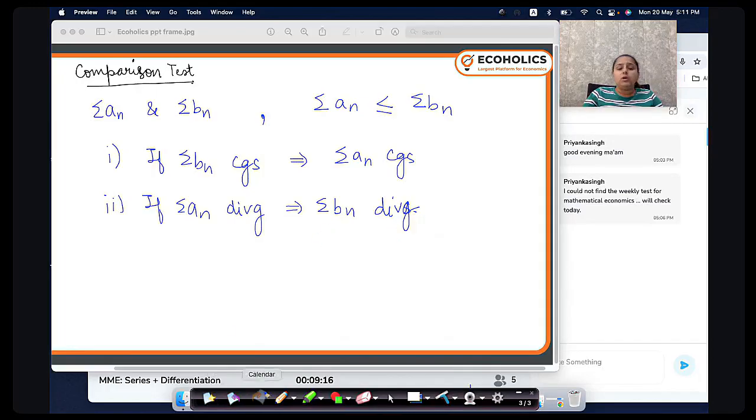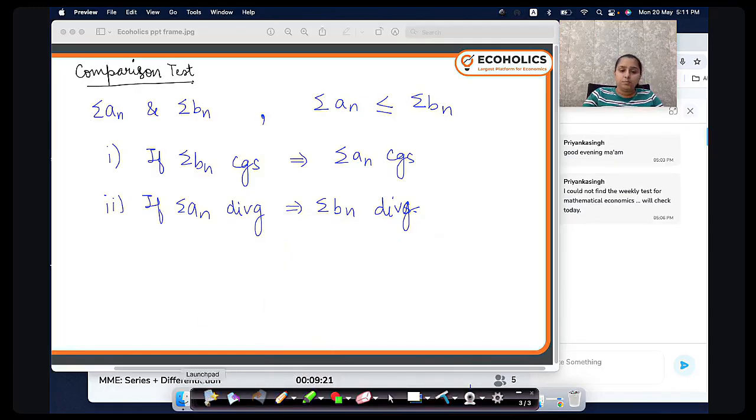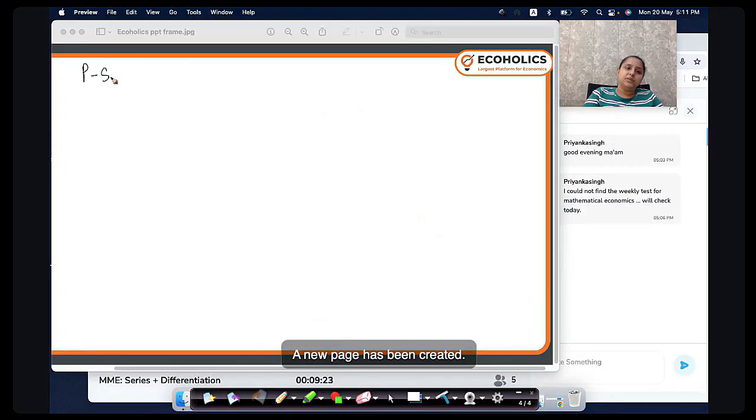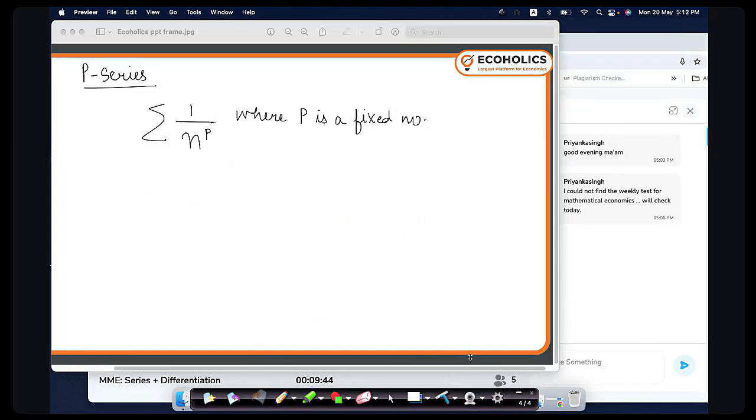Okay. Now, another type of series we have is the P series. How does a P series look? It looks like this: 1 upon n raised to the power P, where P is a fixed number. So there is a rule for this kind of series as well.